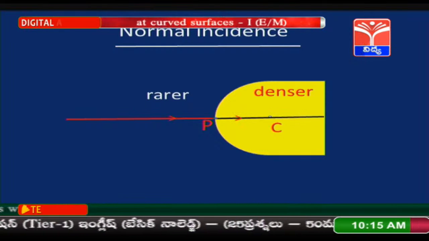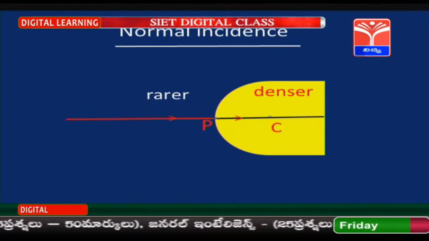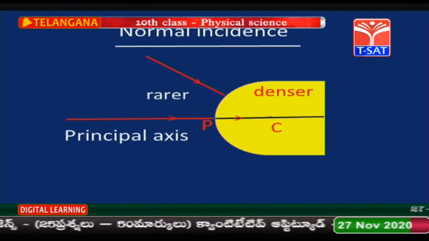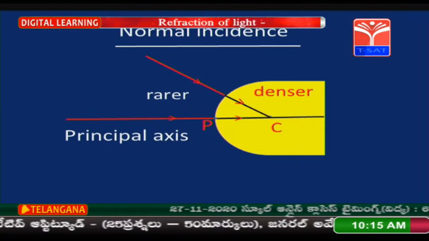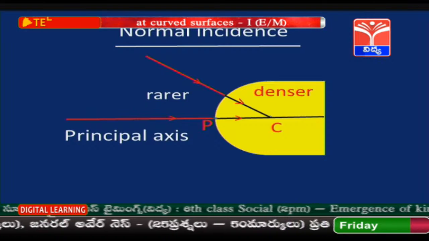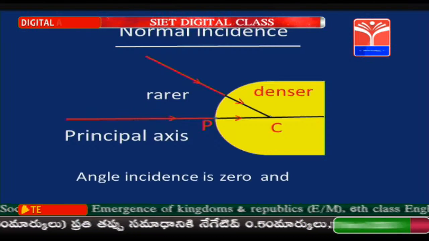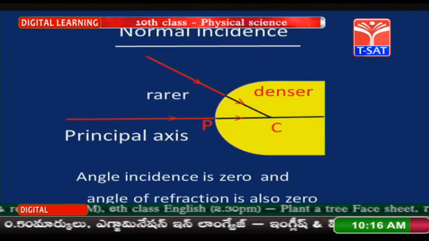Oh no, it is going to pass through the denser medium without deviation. See the another light ray, again which is going to pass through the center of curvature, it is also not going to deviate. So, in this picture these two light rays are going to be incident normally on the curved refracting surface. Here angle of incidence is 0 and angle of refraction is also 0.